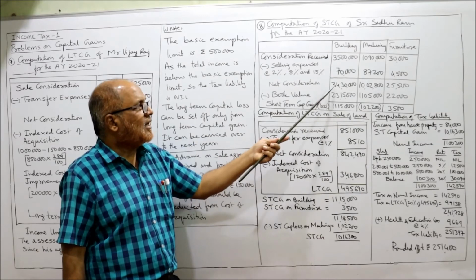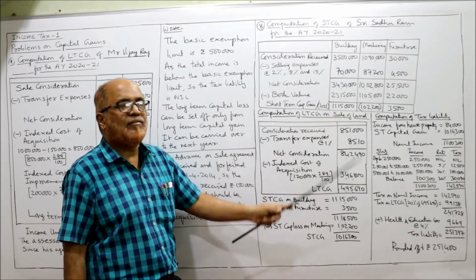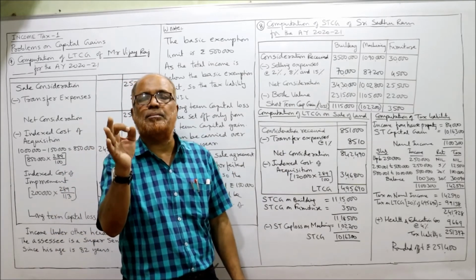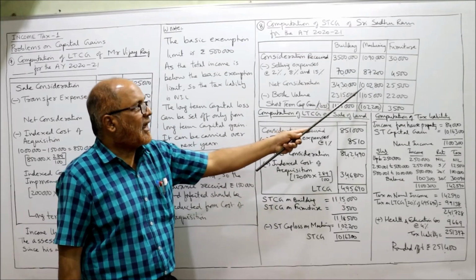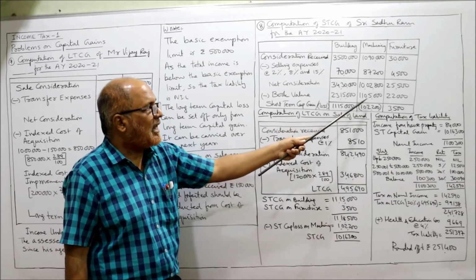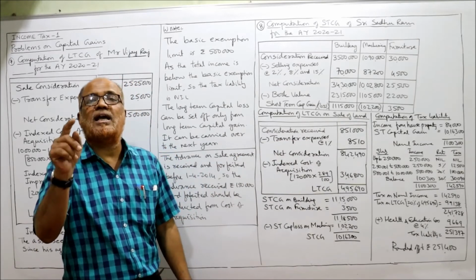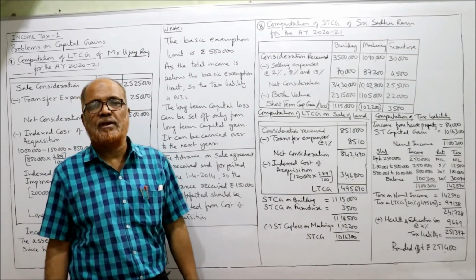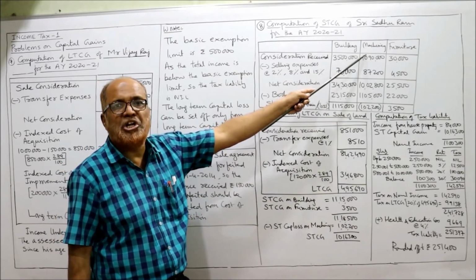Now we deduct 34 lakh 30,000 minus 23 lakh 15,000. So 11 lakh 15,000 is the short-term capital gain on sale of building. Similarly, 10 lakh 2,800 minus 11 lakh 5,000. There is minus 1 lakh 2,200. It's a capital loss. So there is a short-term capital loss in case of machinery.